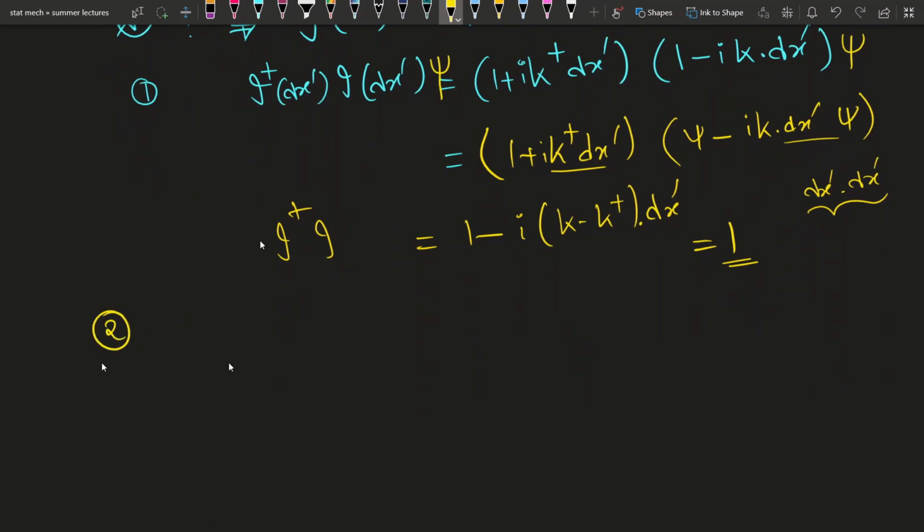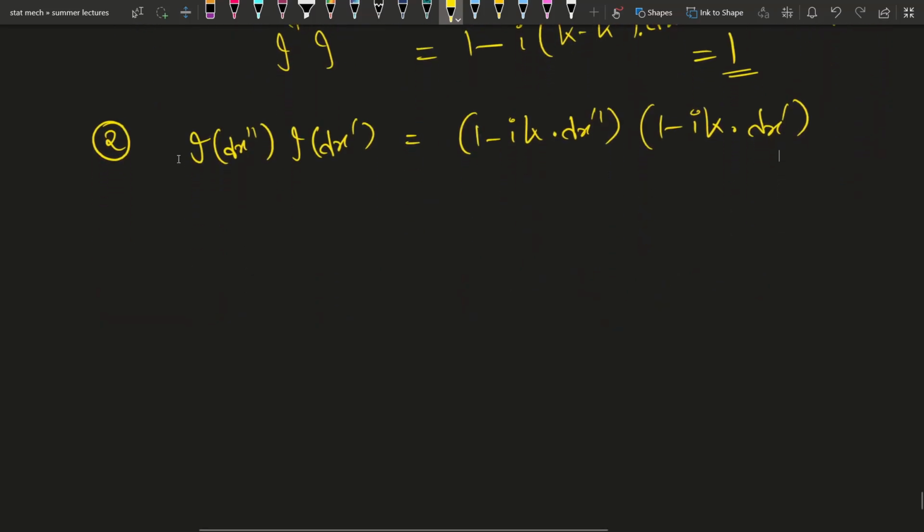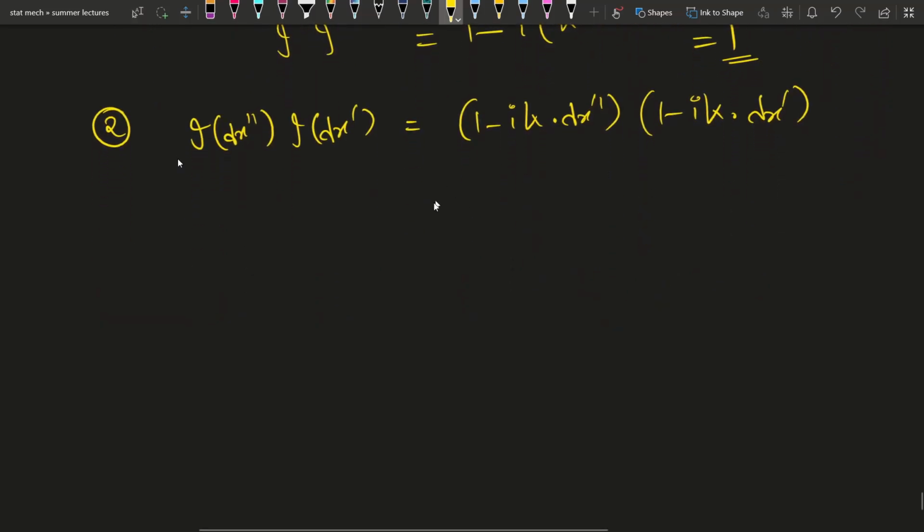Now the second property, x double prime I dx prime. If you do this, what will you get? 1 minus I k dot dx double prime, or 1 minus I k dot dx prime, right? Similarly, if you do the same steps, it will go like this: 1 minus I k dx prime plus dx double prime.